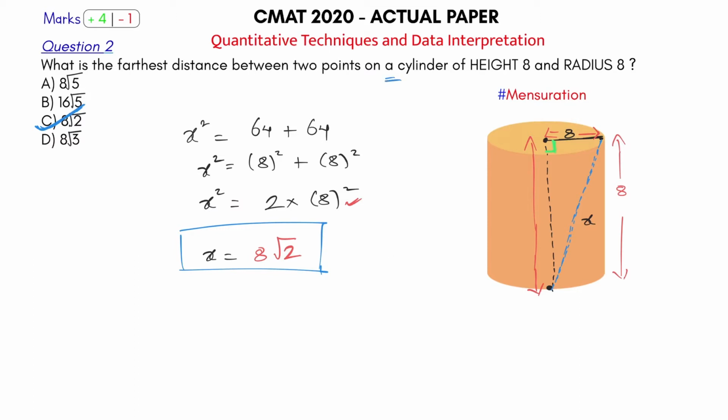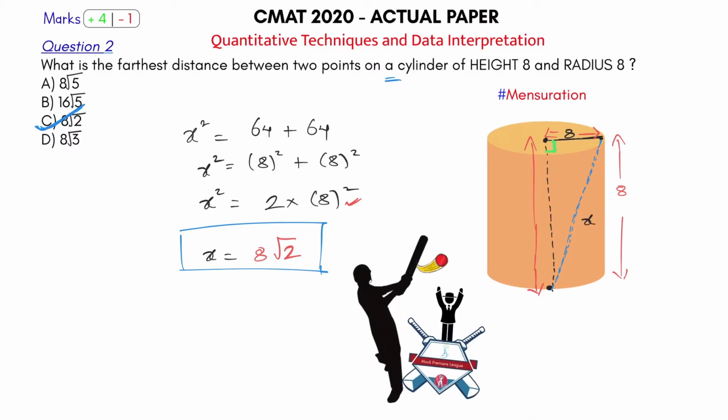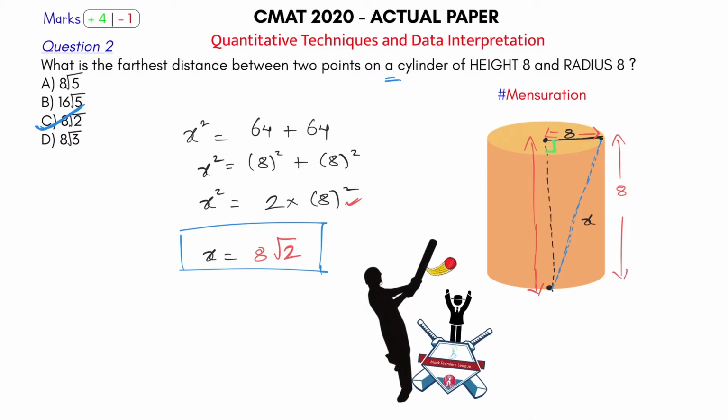What will I term this question as? I'll again say this is a 6er, because it was a pretty straightforward question. You just have to apply the Pythagoras theorem and reach the answer. You can think of this as a 4 as well. When will this become a 4? When you have to think a little bit about what the farthest distance between the 2 points is. If you don't know this, then it will be a 4, where you have to think and reach the answer. But for me it was a 6er because it was quite straight.